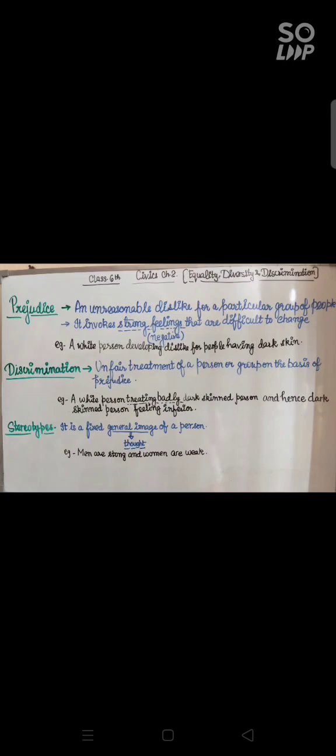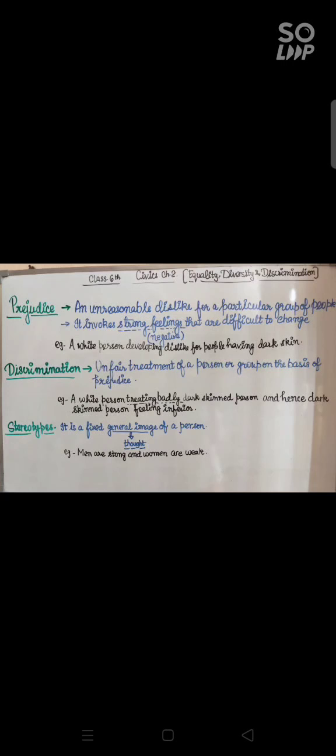Now, moving towards discrimination. With discrimination, we understand unfair treatment of a person or a group on the basis of prejudice. Since I just told you that all these three, prejudice, discrimination and stereotypes, are connected to each other, yes, prejudice only gives birth to discrimination.